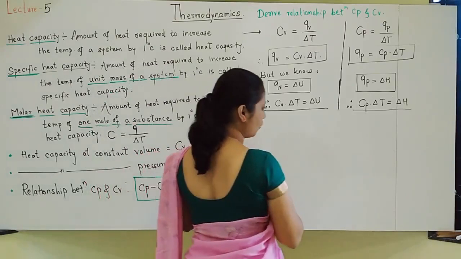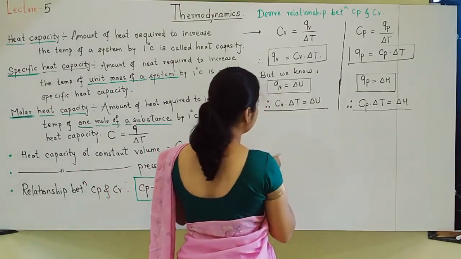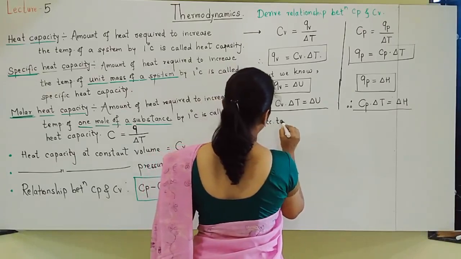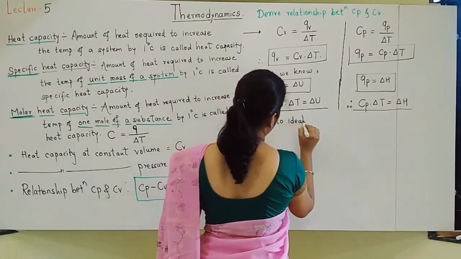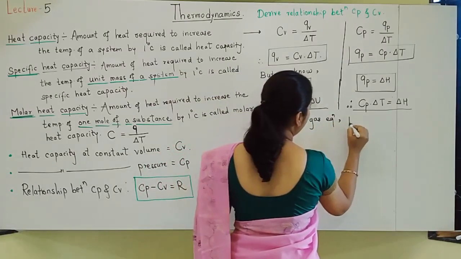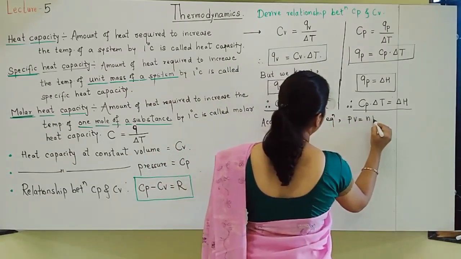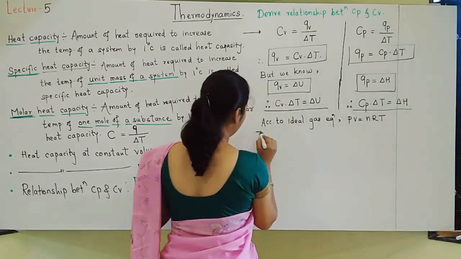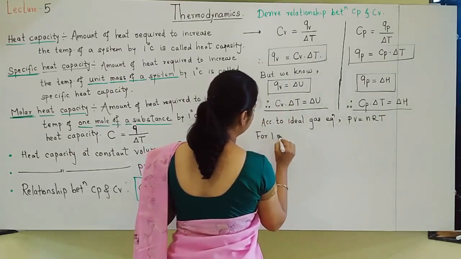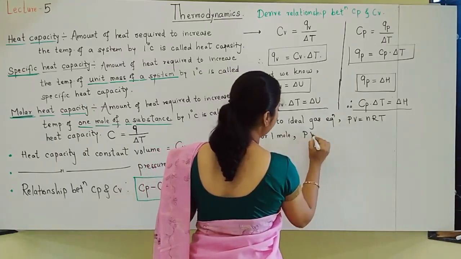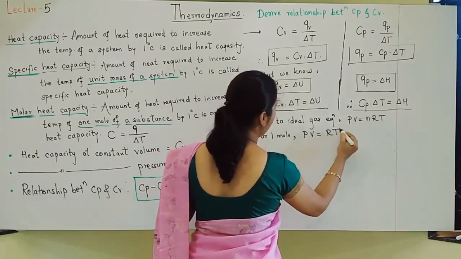Now students, according to the ideal gas equation, PV is equal to nRT, where n is the number of moles. If it is 1 mole, we write PV is equal to RT.